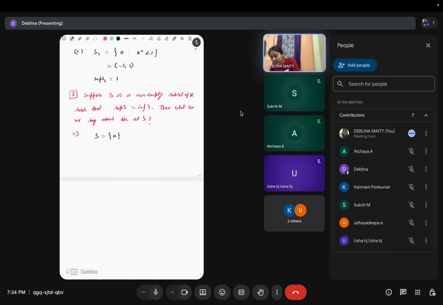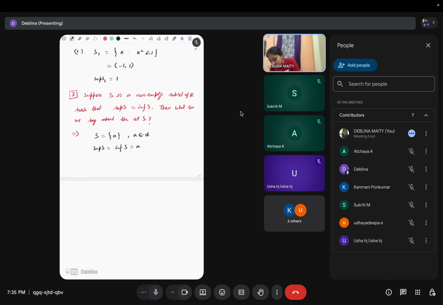Suppose A belongs to R, then the supremum and infimum will both be A. Now what about if S is not a singleton? Does there exist any set which is not a singleton and this property is satisfied?